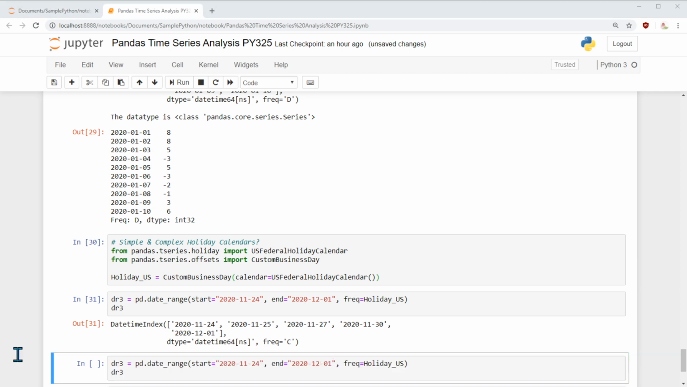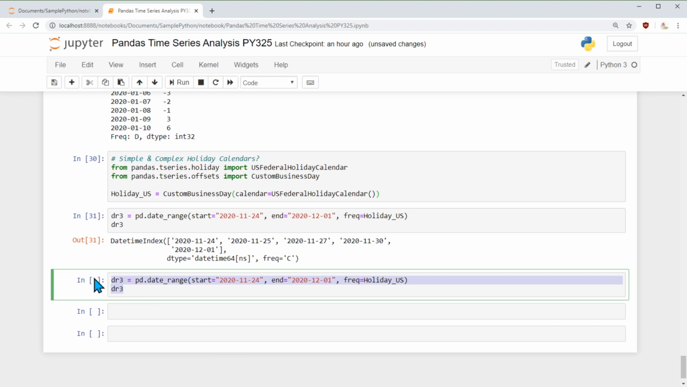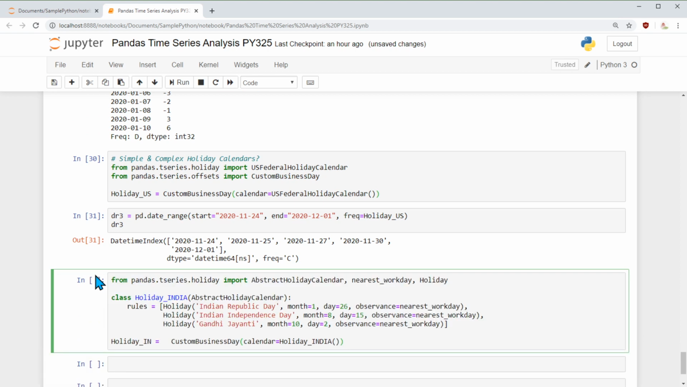And if you see here, we want to create the holiday for India and then use that in our application. So if you see here, I am importing these classes: abstract holiday calendar, nearest workday, and holiday itself. And here I am defining a class HolidayIndia, and I am defining the holidays in India.